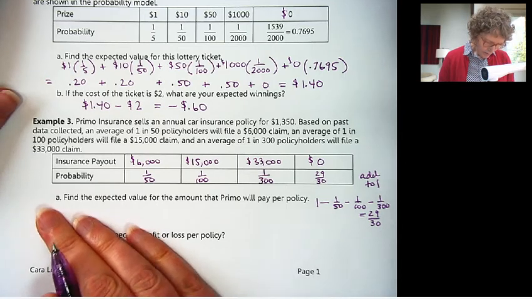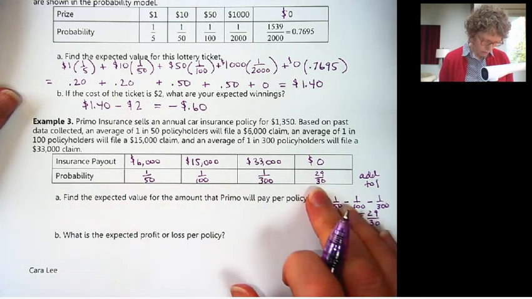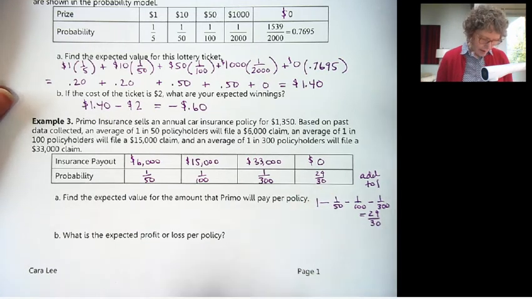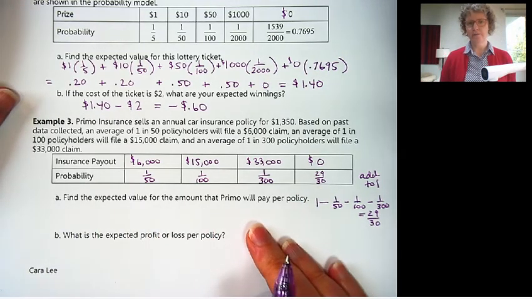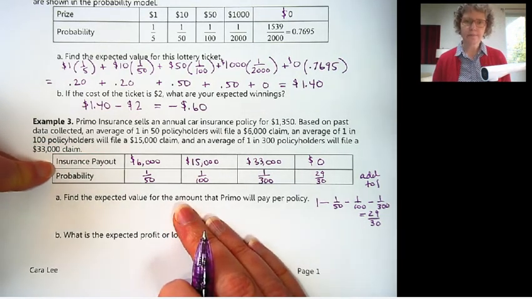Okay, so now that we've got our insurance model, our probability model, now we can find the expected value. And that's the expected value that the insurance company will pay out per policy.